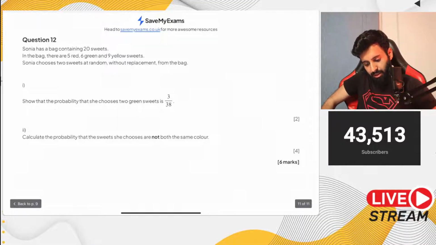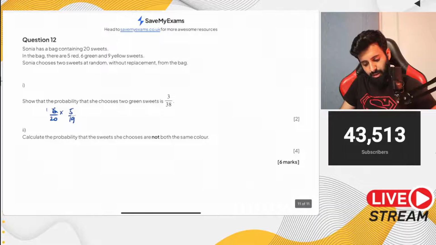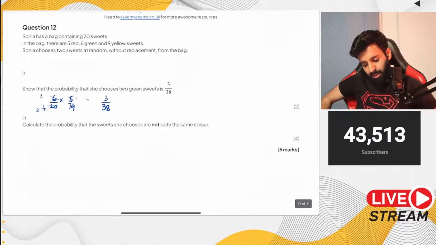Okay, so how many green does she have? 6 upon 20. Okay, and then 5 upon 19. There you go. That's it. It's pretty easy. 5 ones are, 5 fours are, 2 threes are, 2 twos are, so 3 upon 38 it is. There you go. Then it says calculate the probability that the sweets she chooses are